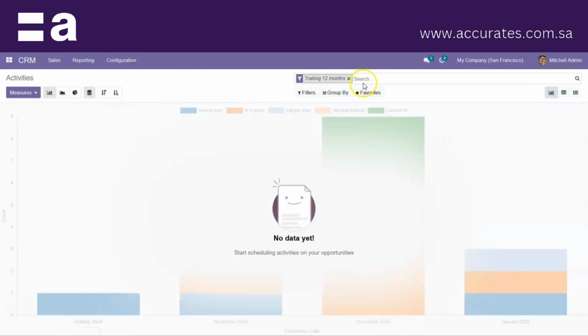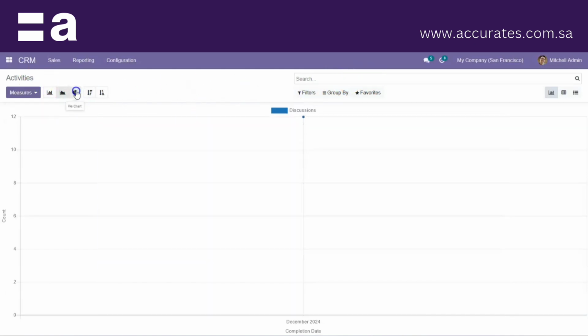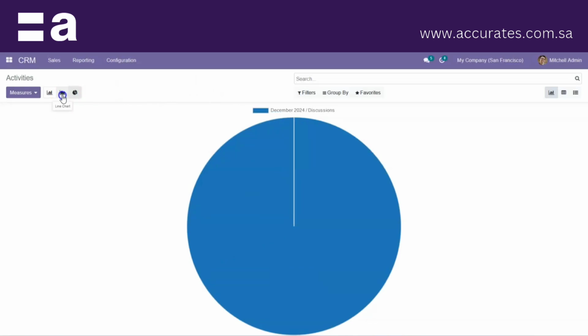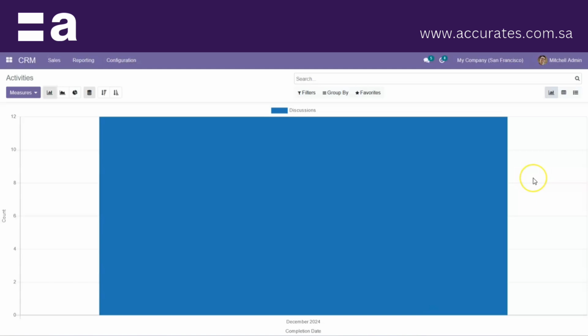And here we have activities, where the measures can also be given. Here we have the pie chart, line chart, and bar chart. Depending upon that, the activities will be shown over here.